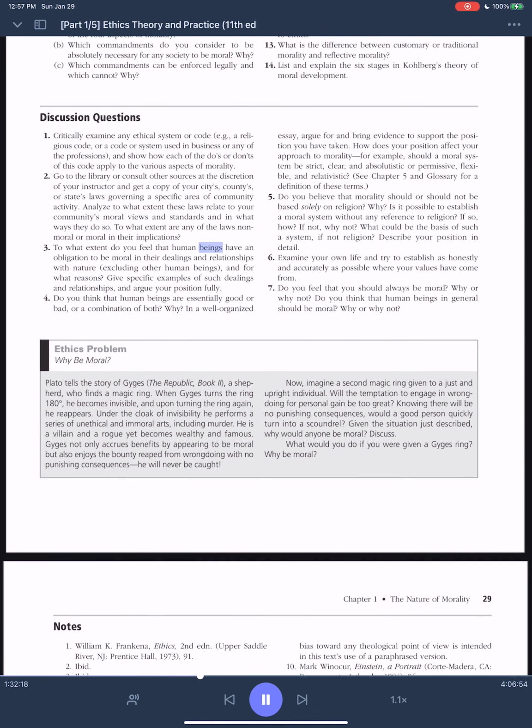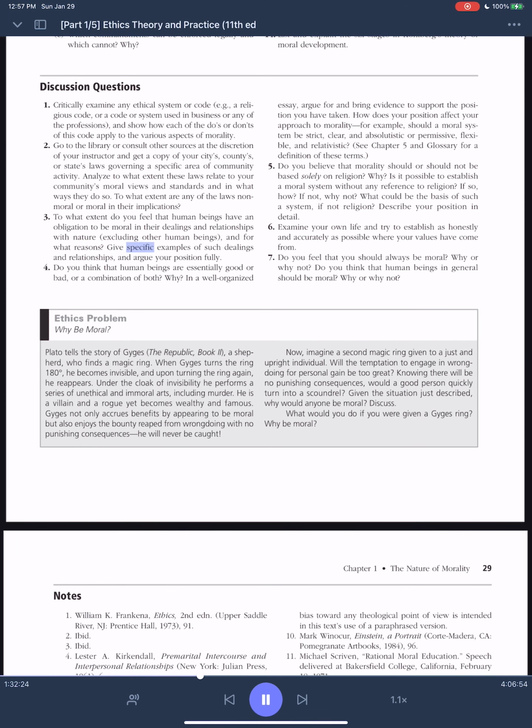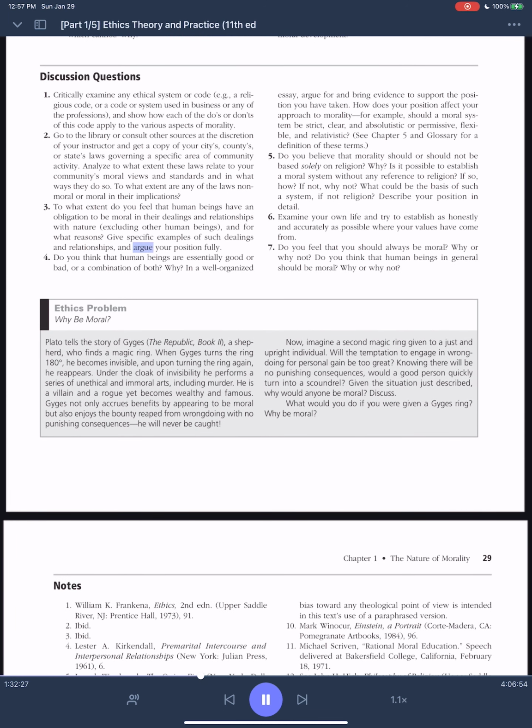3. To what extent do you feel that human beings have an obligation to be moral in their dealings and relationships with nature, excluding other human beings, and for what reasons? Give specific examples of such dealings and relationships, and argue your position fully.